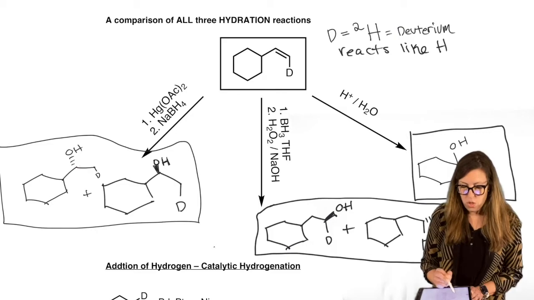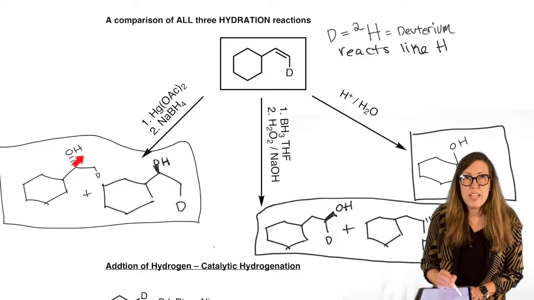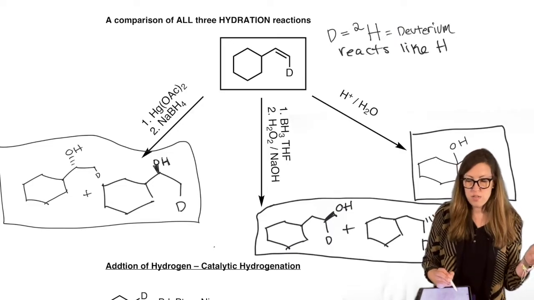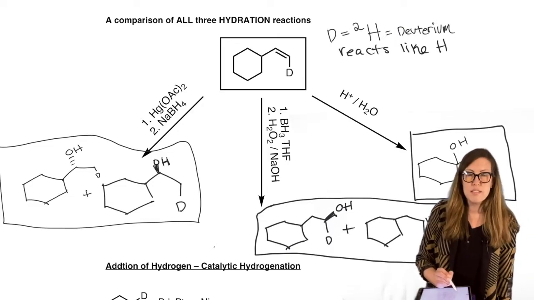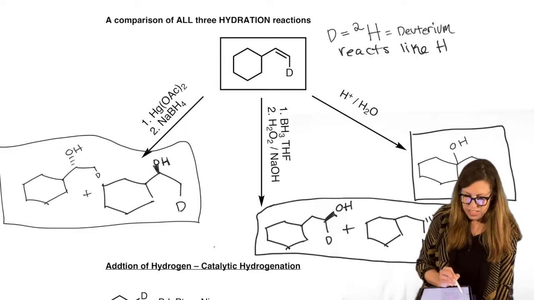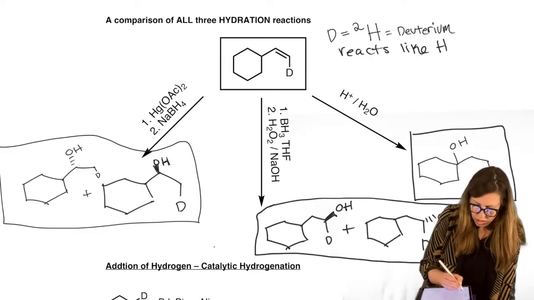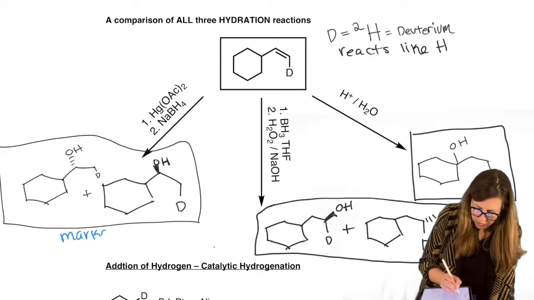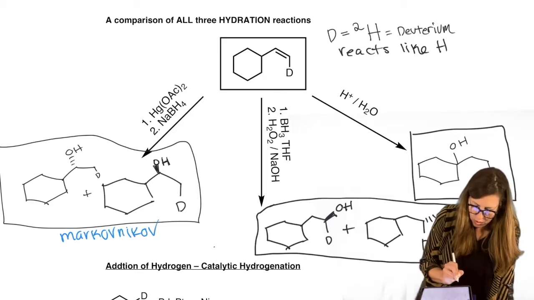right? So we might draw those out, or you might see a straight line with it indicated as plus or minus or racemic. You want to recognize all of those and be able to draw it either way that's asked, okay? So when in doubt, draw it all out. So anyway, this is a perfect illustration of Markovnikov selectivity. I'll just abbreviate Markov. Oh no, I just actually wrote the whole thing, Markovnikov.